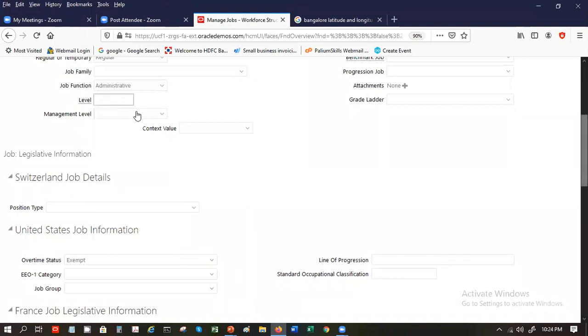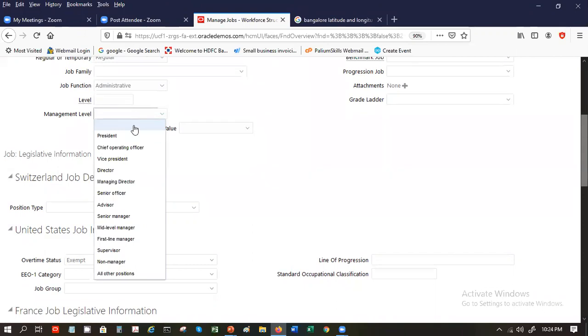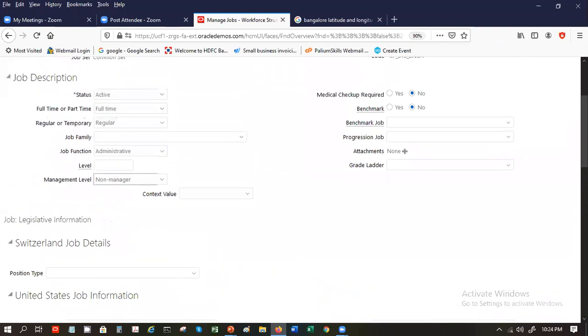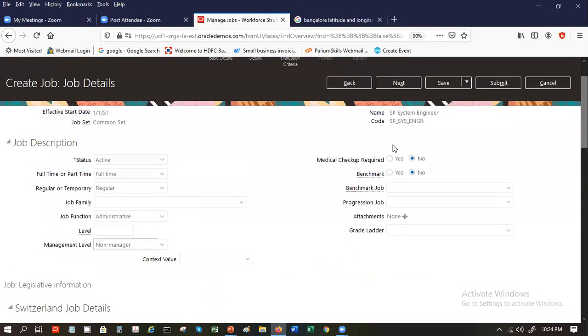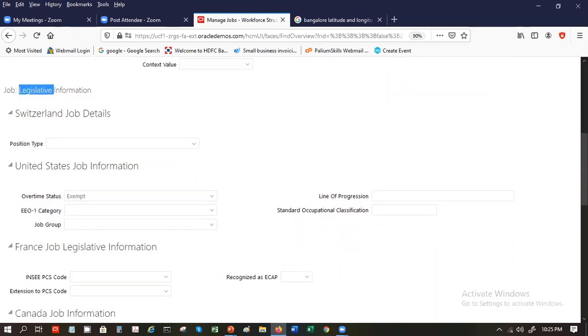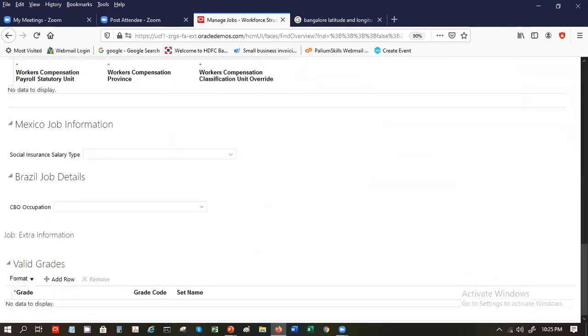You can have a level, you can have a management level also. So let's say non-manager. Medical checkup is required or not. Some jobs require a medical checkup. Benchmark: is this a standard? Are you going to compare it against a standard job? So those kind of things. And the sections below are the legislative ones for Switzerland, for United States. You might have different types of data entered and taken.